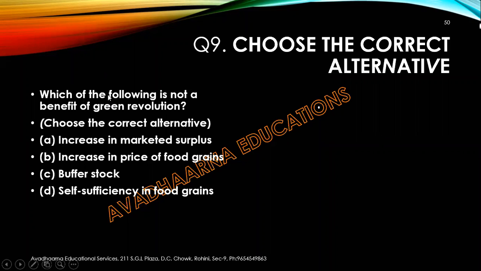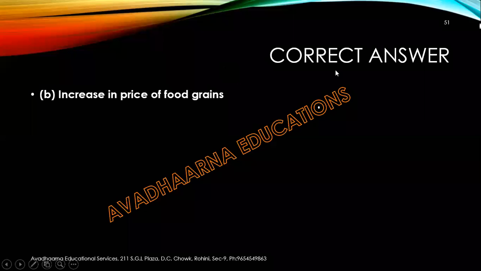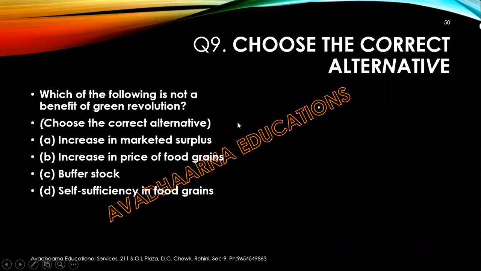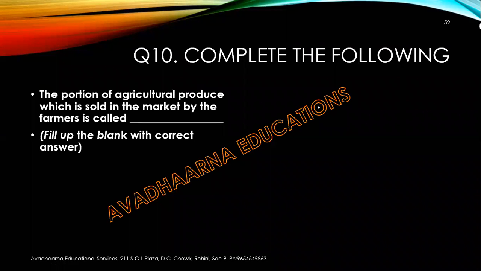I repeat, which of the following is not a benefit of green revolution? First, increase in marketed surplus, increase in price of food grains, buffer stock, and self-sufficiency in food grains. So the correct answer is increase in price of food grains. B part is the correct option. This is not the benefit of the green revolution.